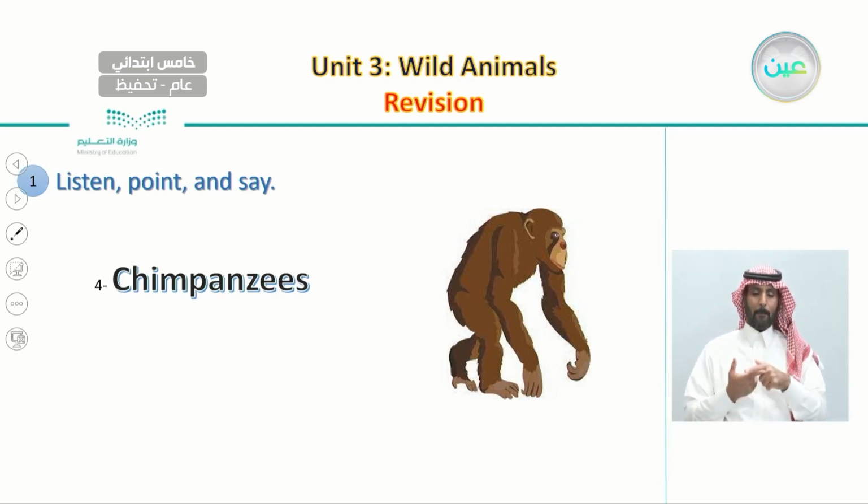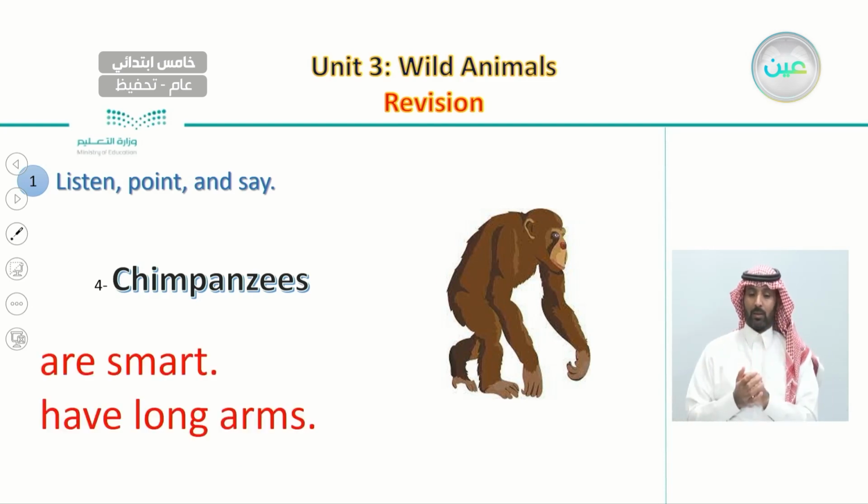The fourth one, chimpanzees. We said chimpanzees are smart and have long arms. So repeat after me. Chimpanzees. Chimpanzees are smart and have long arms. Have long arms. Very well.